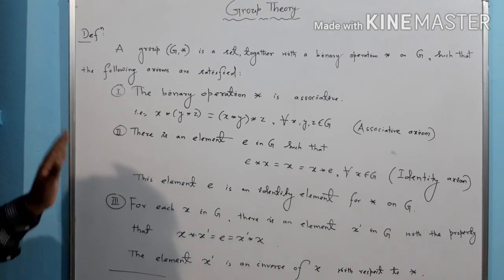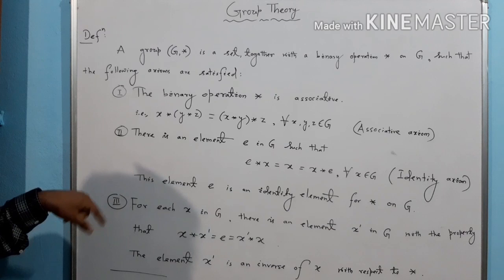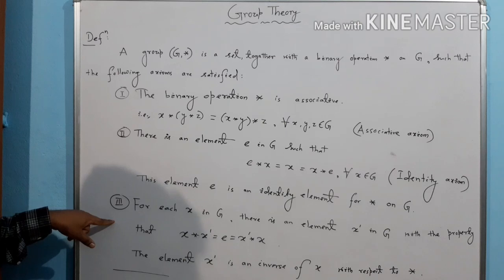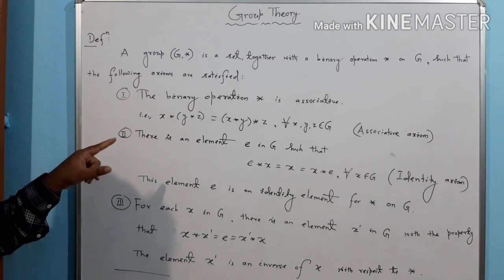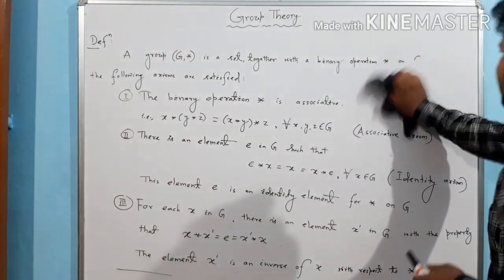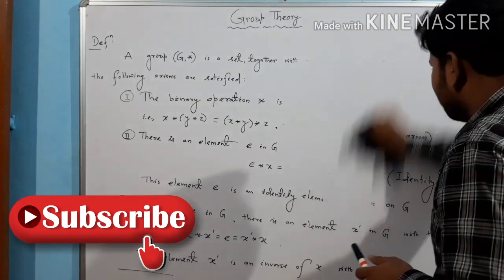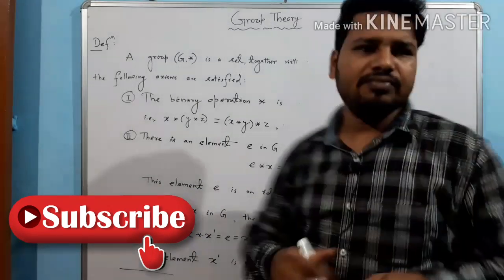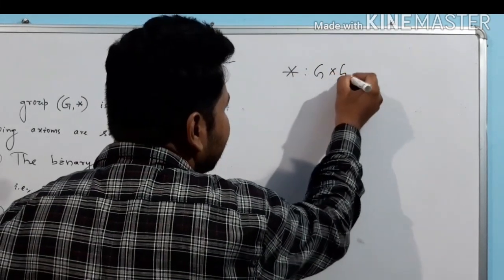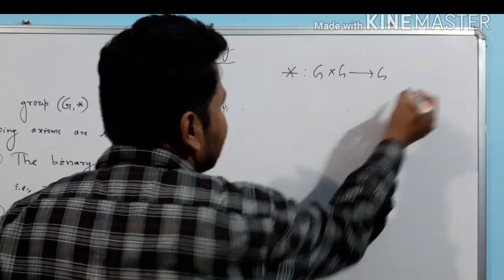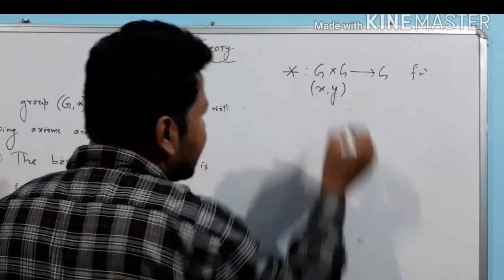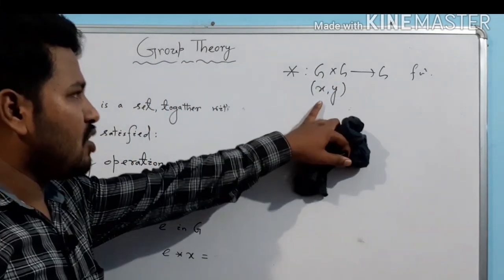So, now I would like to introduce one more axiom with these conditions, from the definition of binary operation. I would like to recall something. By a binary operation on a set G, we mean a function star from G cross G to G. We know the elements of G cross G will be in the form of x comma y.